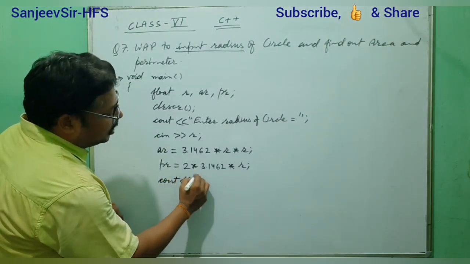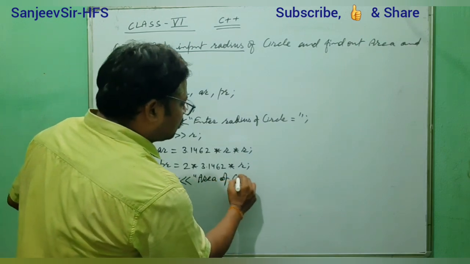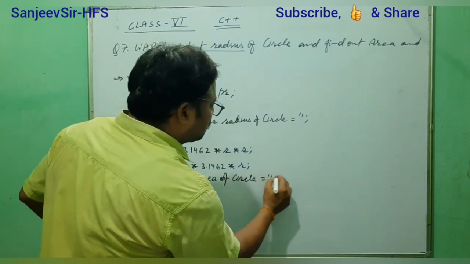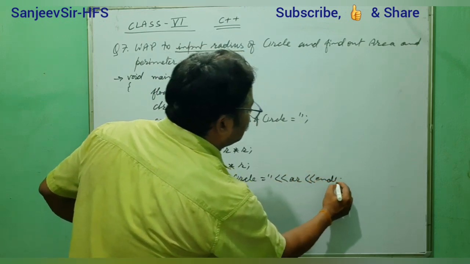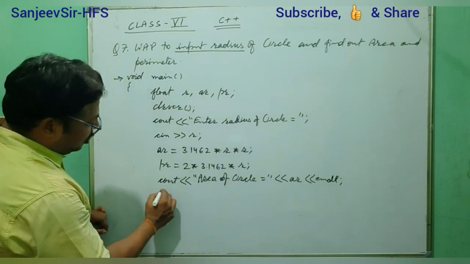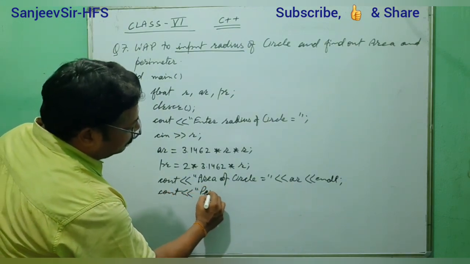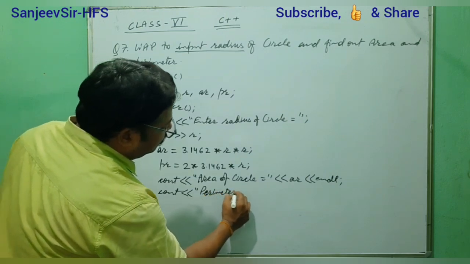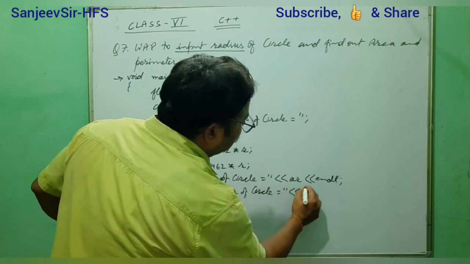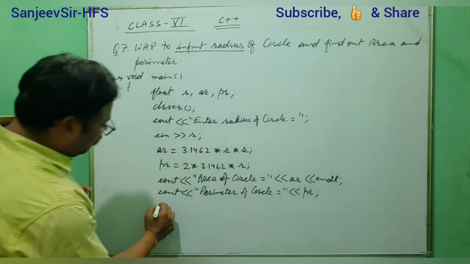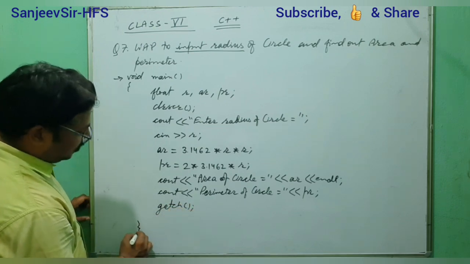Now we display the result. Cout: Area of circle is equal to ar. After that we flash a message for changing the line. Now second one, cout: Perimeter of circle is equal to pr. Now the last statement is getch, and after that we close the main.